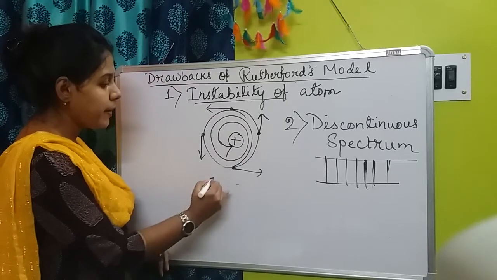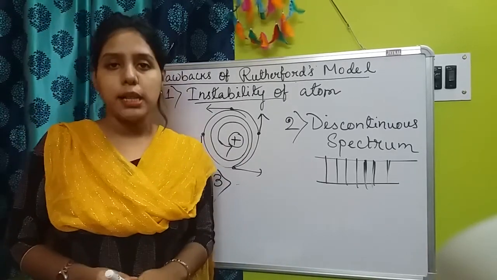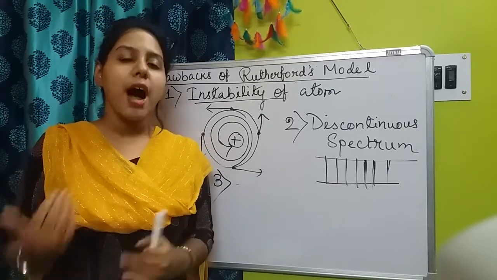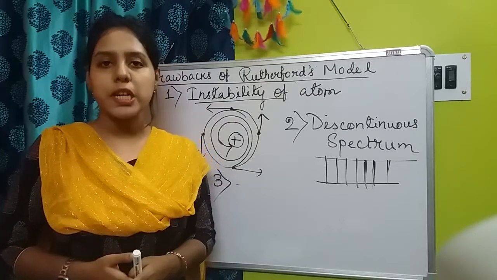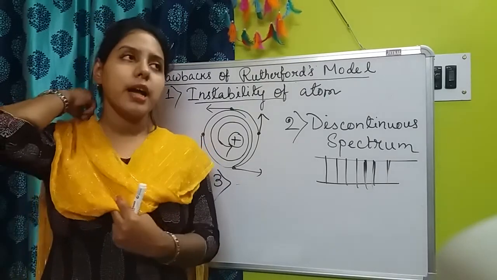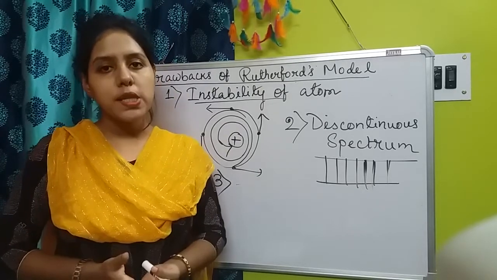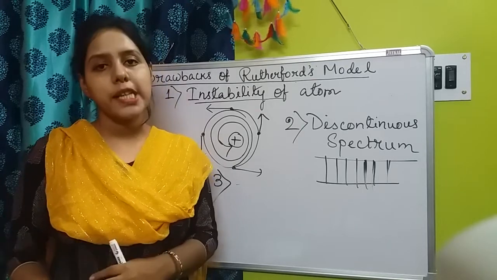Now the point number 3. In Rutherford's atomic model we have learnt only that electrons are present outside the nucleus in circular paths or orbits, but there is no discussion about the arrangement of the electrons, such as how many electrons are present in the first orbit, in the second orbit.